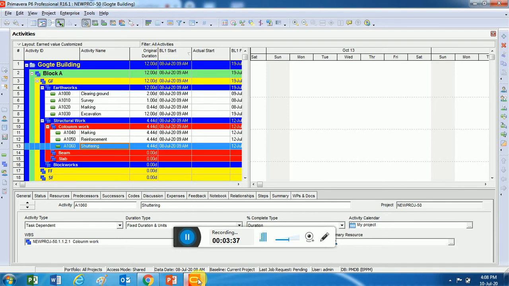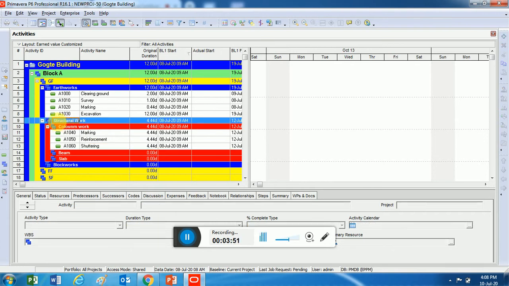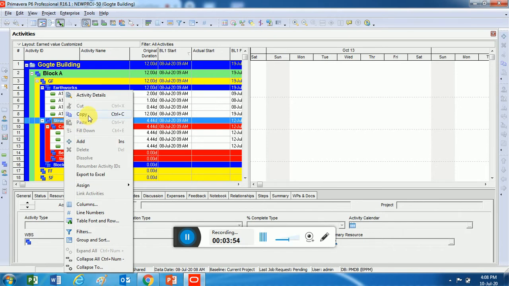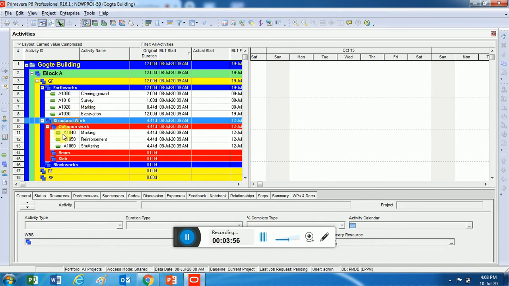So what you have to do is Control-select the activities which you want to copy and paste, then right click, copy, and paste wherever you want. For example, say I want to copy this whole structural work. I am selecting that structural work, right click, I'll say copy, simple, and I want to paste it into this first floor.